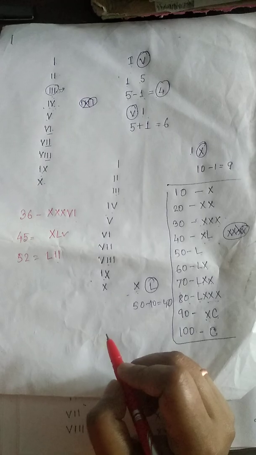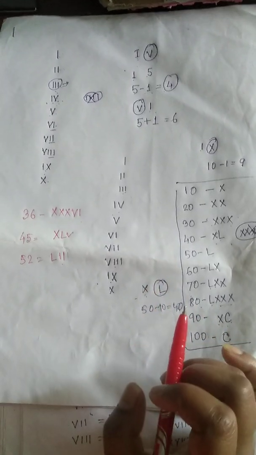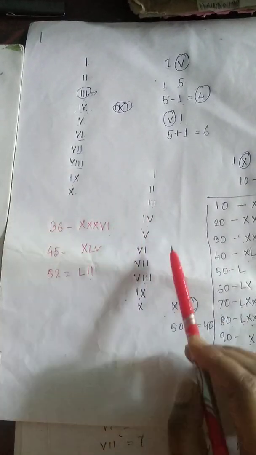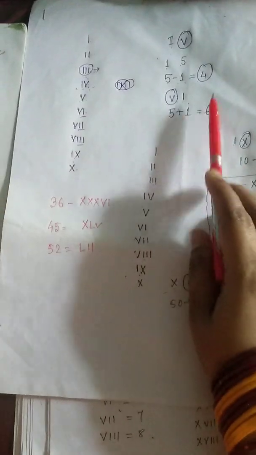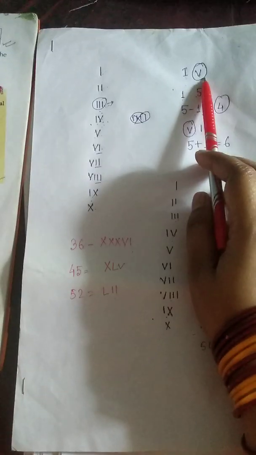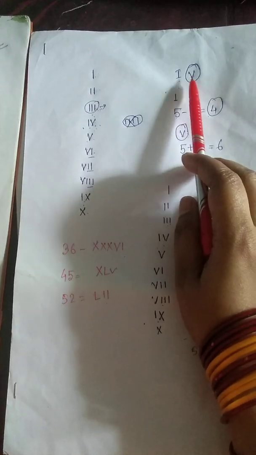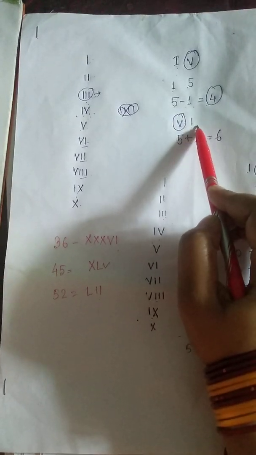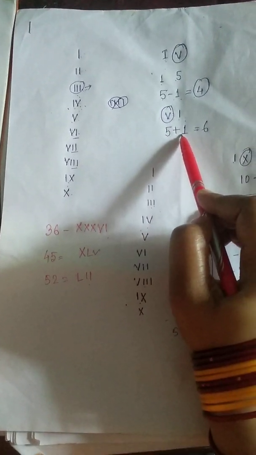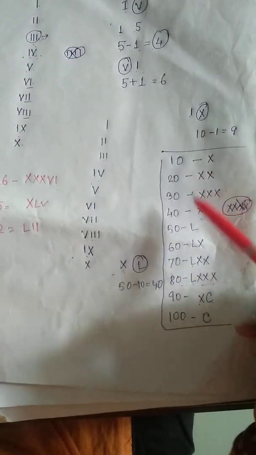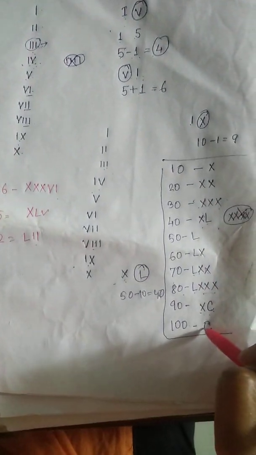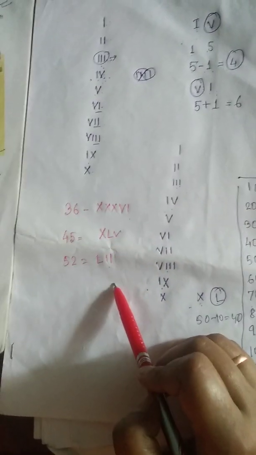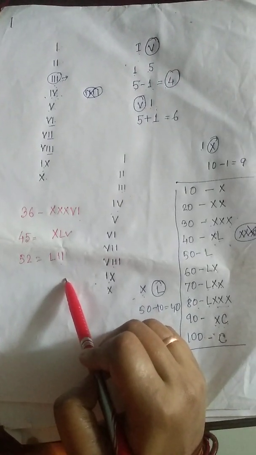students? I hope all the students understood. Just don't get confused. You see, here is 1 to 10. I have taught you how to write 1 to 10. This is 5: whenever we write a number, if the number is before V, before 5, it will be subtracted, and if the number is after V, it will be added. Okay, is it clear? Then this is 10 to 100. How to write 10 to 100, I have shown you. Okay students, and this is about how to write. I hope all the students have understood. Okay, thank you.